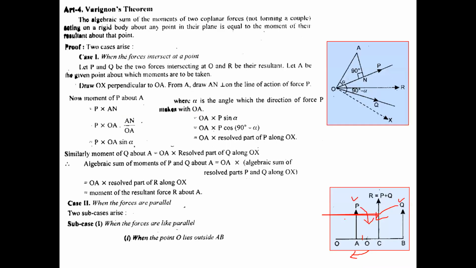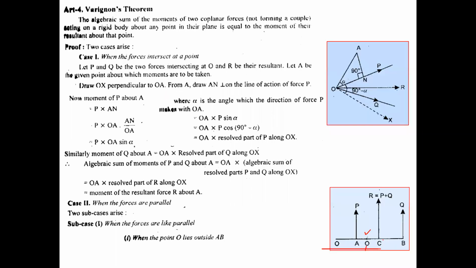And now what would we write about AO? In this situation, what can we say about AO? AO can be written as AC minus OC. So I have written it, AC minus OC. And what can we say about OB now? You can see OB is OC plus CB. This is OB.